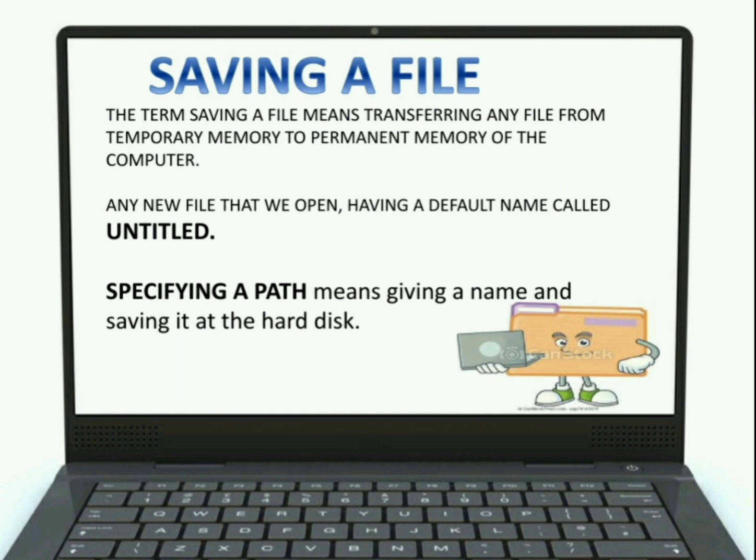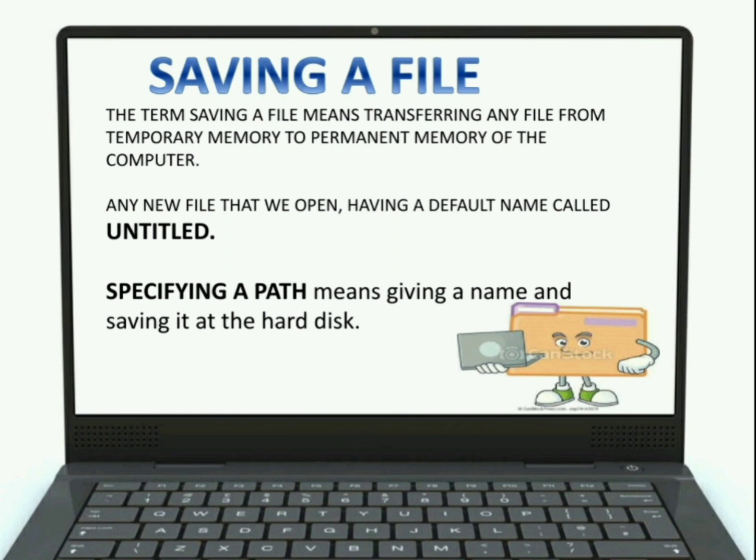While saving a file in the computer, you are required to give it a different name, and you are also required to tell the computer where you exactly want to save it on the hard disk. So all the process of giving a name and saving it at the hard disk is called specifying a path.